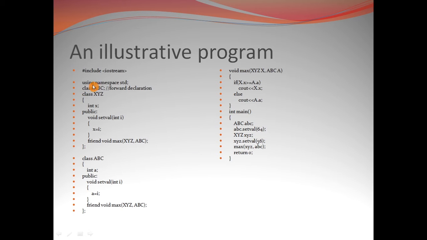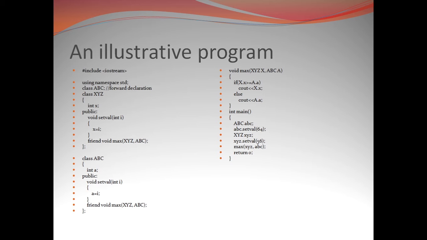Let me go line by line in this program. #include <iostream>, using namespace std. These are some file inclusion directives. After that, using namespace std, followed by a class abc, and in the comment line I've written forward declaration. I will come to that in a bit.